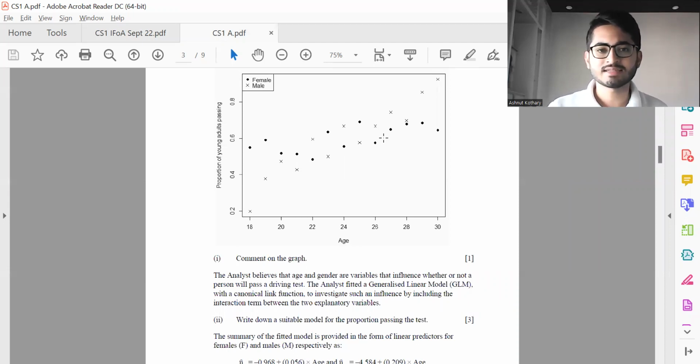Again, if anyone else has any other comment which might be different from what I have, the IFoA or the examiners might give you marks for it as long as they find your explanation reasonable. Not all these questions are black and white in nature. You could answer it A, you could answer it not A, but you just need to give us good supportive reasoning for the same. And if the examiners find it reasonable, they would be awarding marks for both the answers.